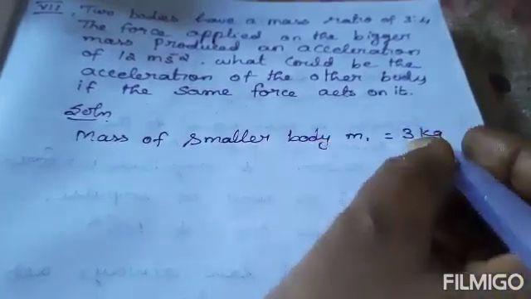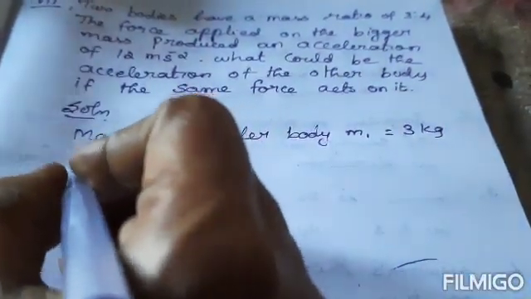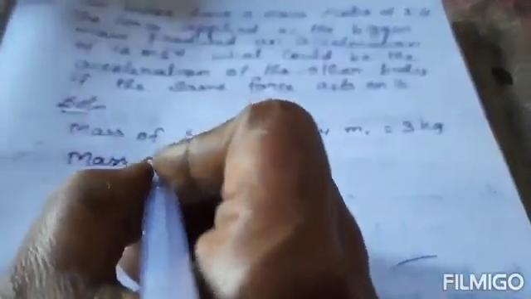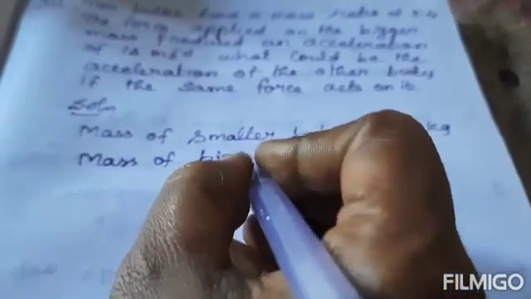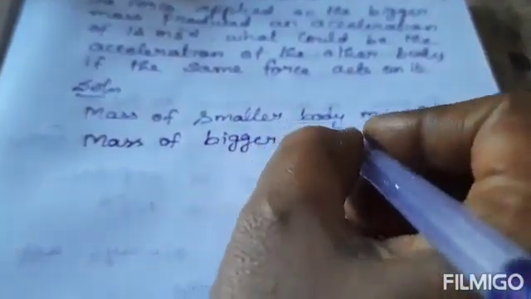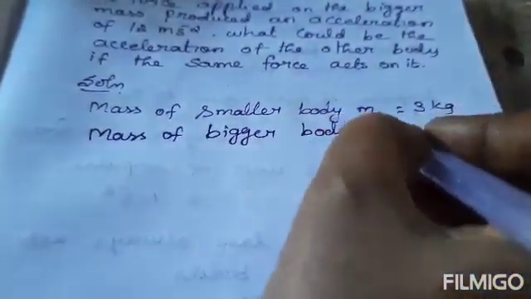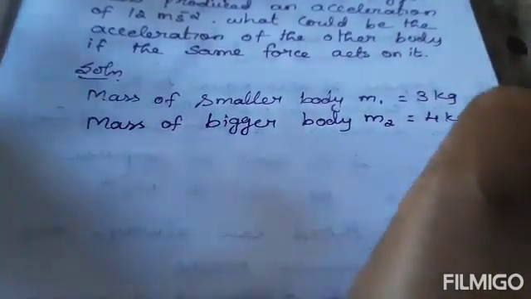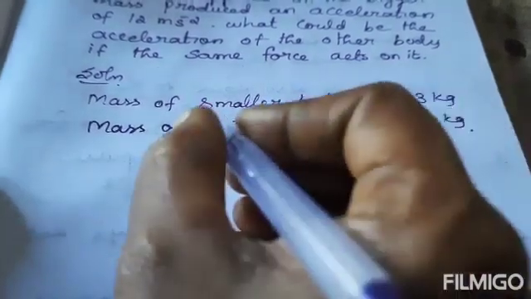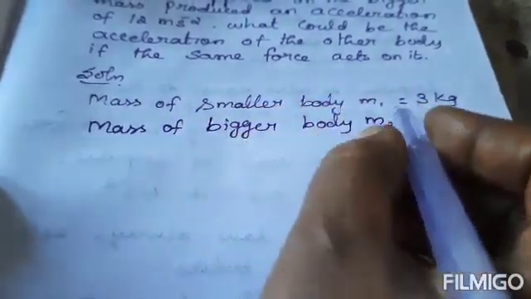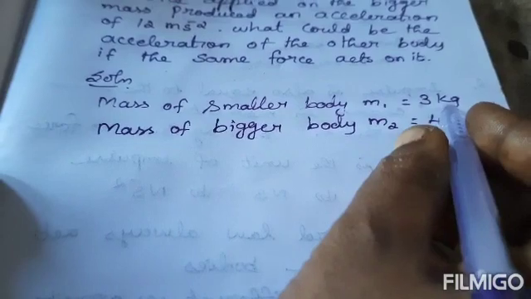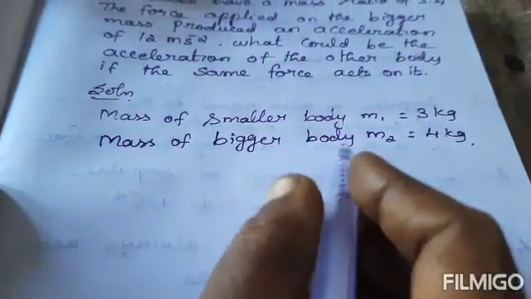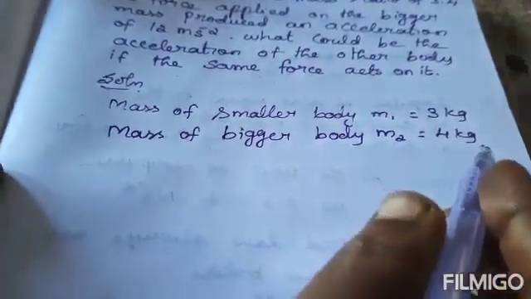The mass unit is kilogram. The mass of bigger body is M2, it is 4 kg.